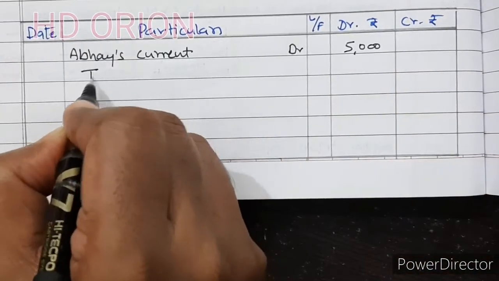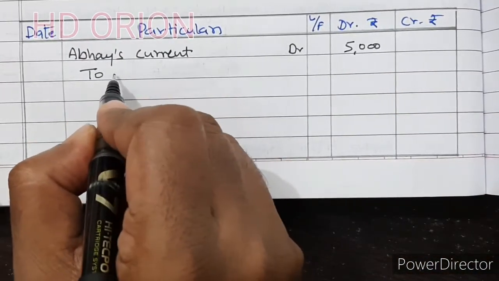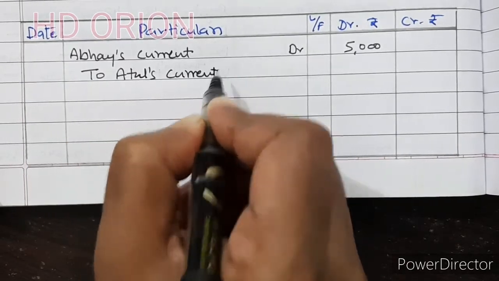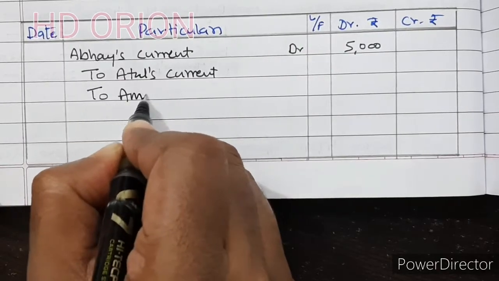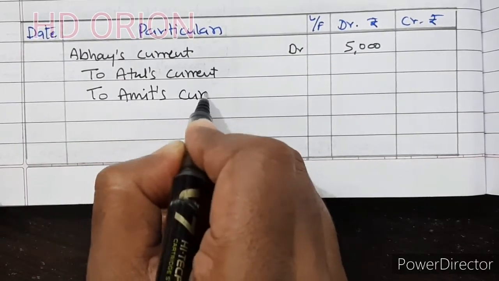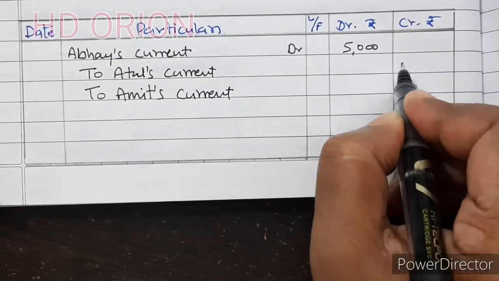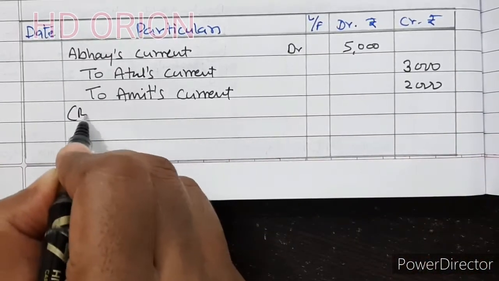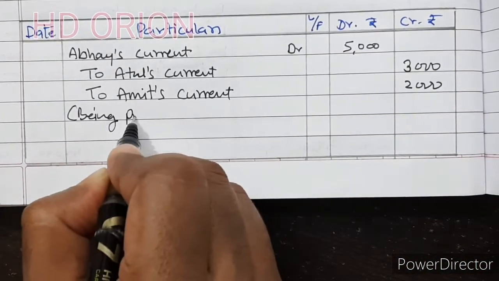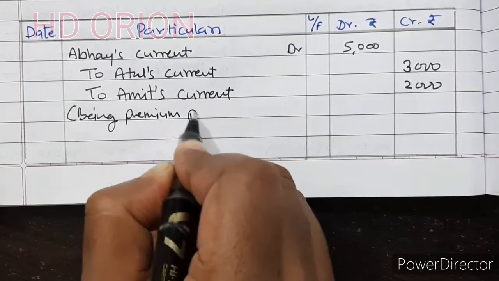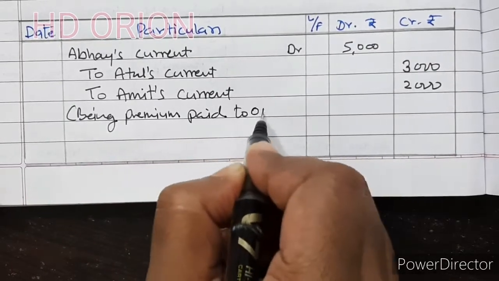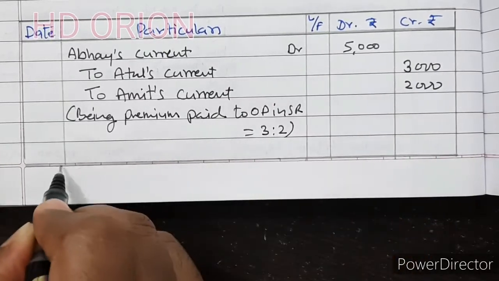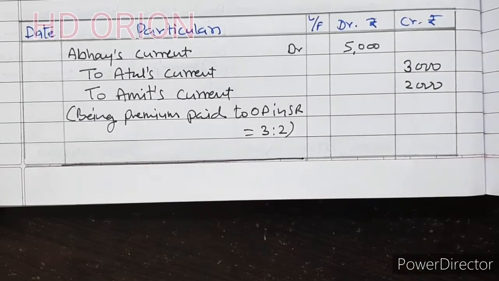$5,000 to Atul's current account and to Amit's current account. Because the capital account is fixed and their sacrificing ratio is 3:2, being premium paid to old partners in sacrificing ratio which is equal to 3:2. That is the solution.